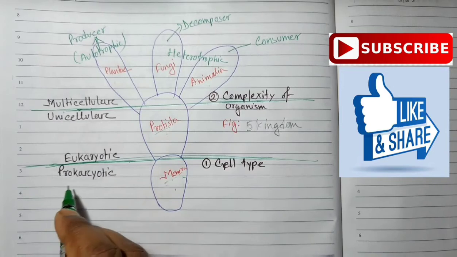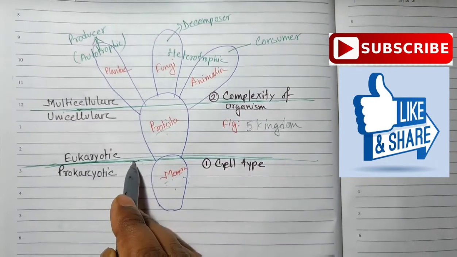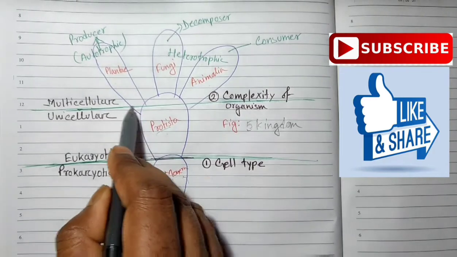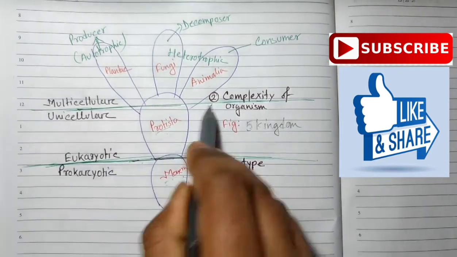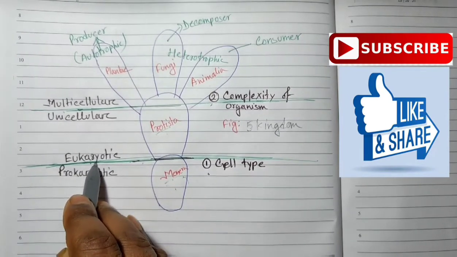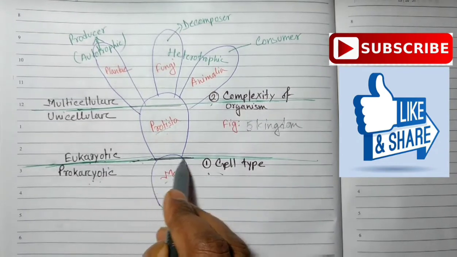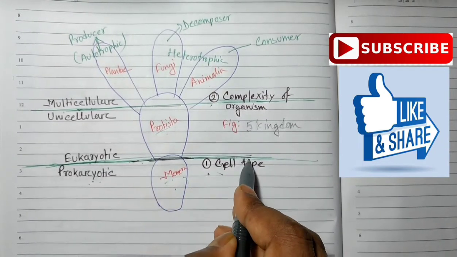One thing you can see is that this diagram is divided by 2 lines, number 1 and number 2. So above this line it is written eukaryotic, and just below this line it is written prokaryotic. This eukaryotic and prokaryotic is what? The cell type. This line denotes the cell type.